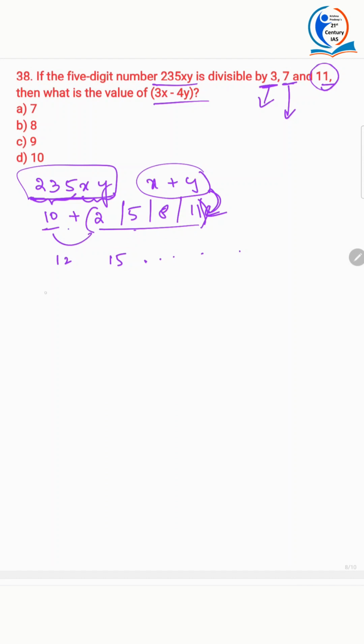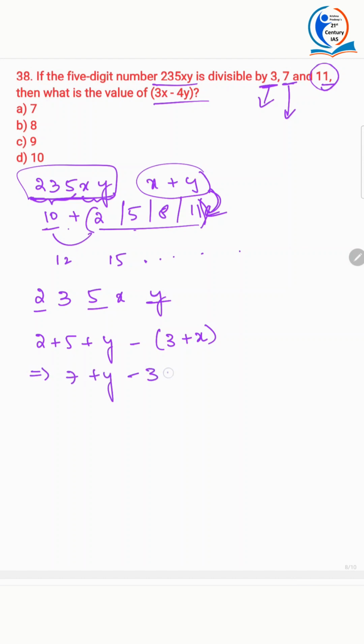Now to be divisible by 11, we have to see the odd and even places. So this is odd, even, odd, even, odd. So 2 plus 5 plus y minus 3 plus x is how much? 7 plus y minus 3 minus x, which is 4 plus y minus x.